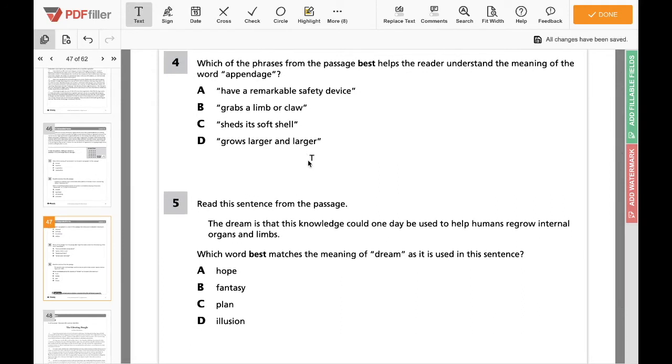So 4 says, which of the phrases from the passage best helps the reader understand the meaning of the word appendage?